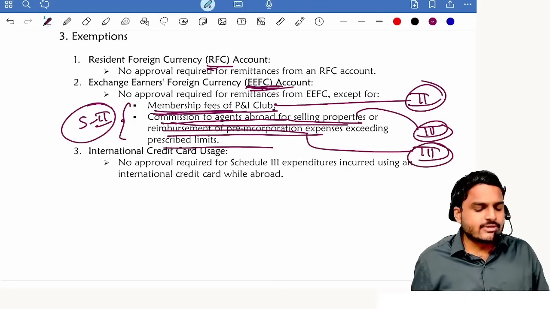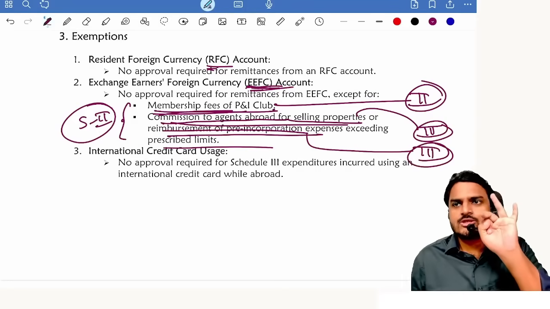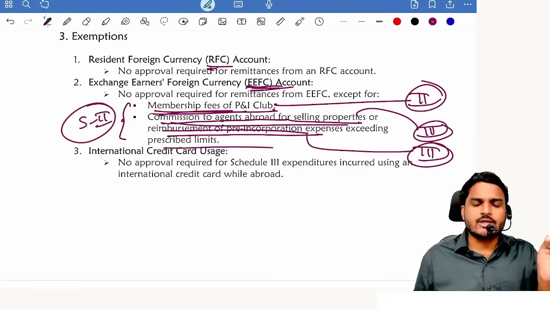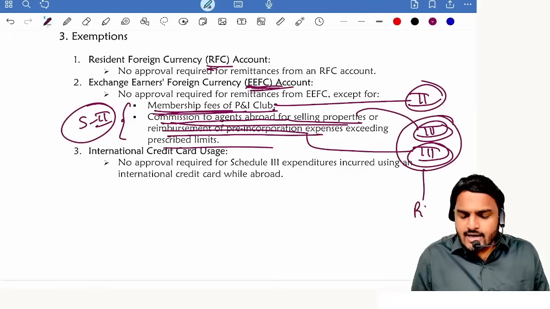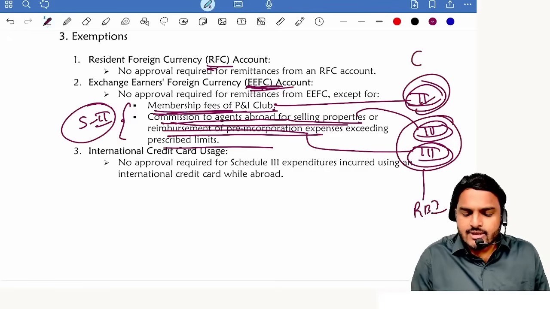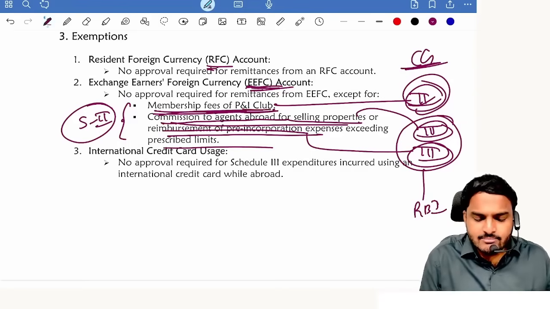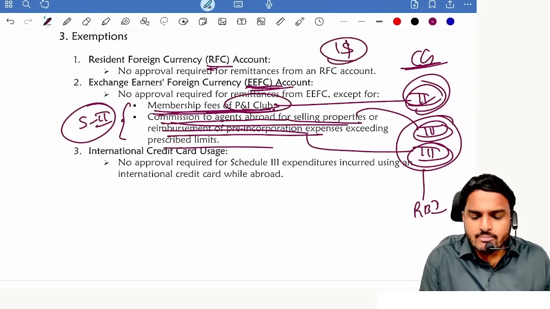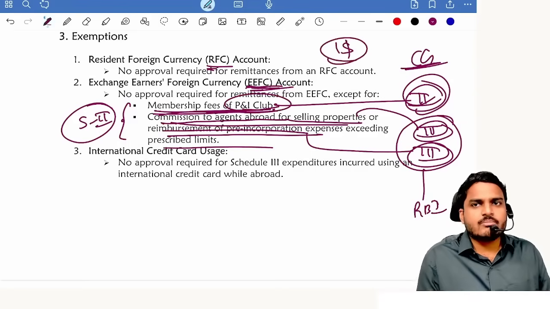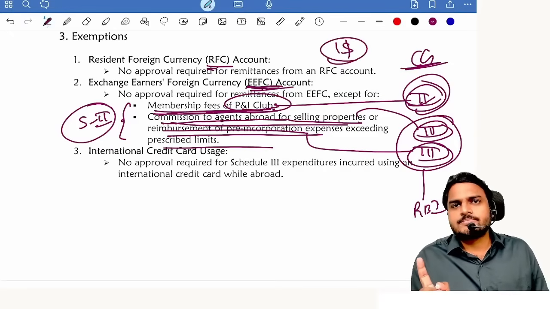Total how many activities are there? 3 activities. One is falling in schedule 2, 2 are falling in schedule 3. So schedule 3 activities require RBI approval, schedule 2 activities require Central Government approval when limits have been exceeded. For P&I club there is no limit. Even if you are making a payment of $1, you need to take permission.